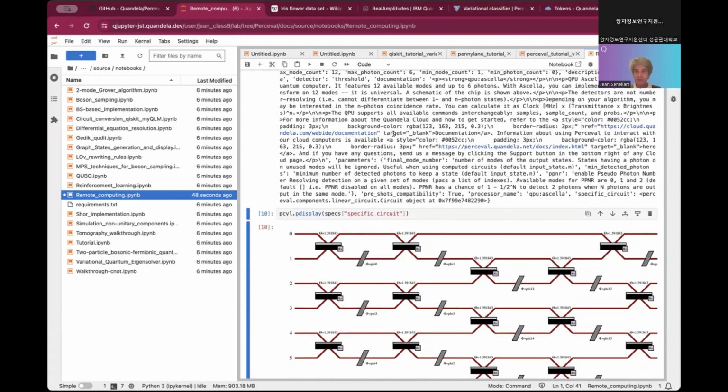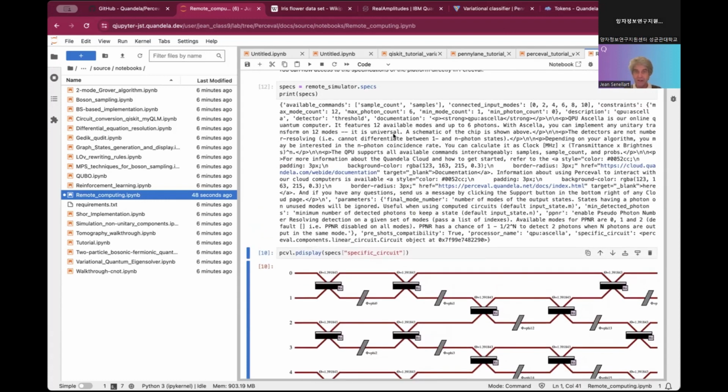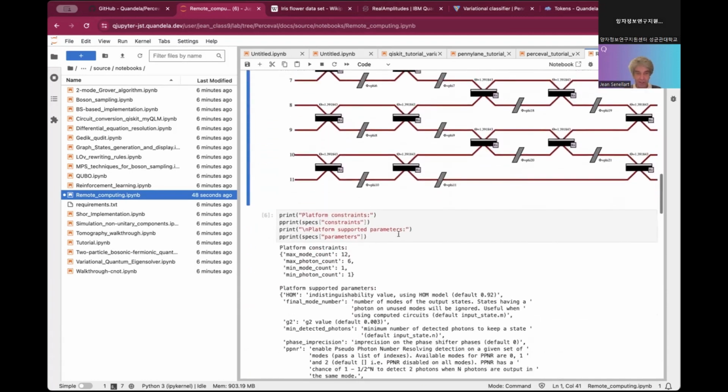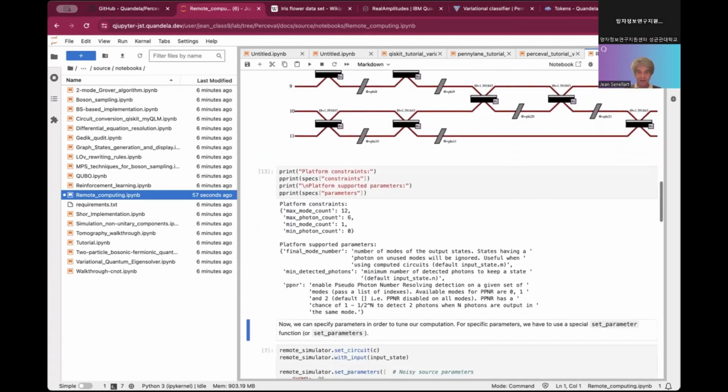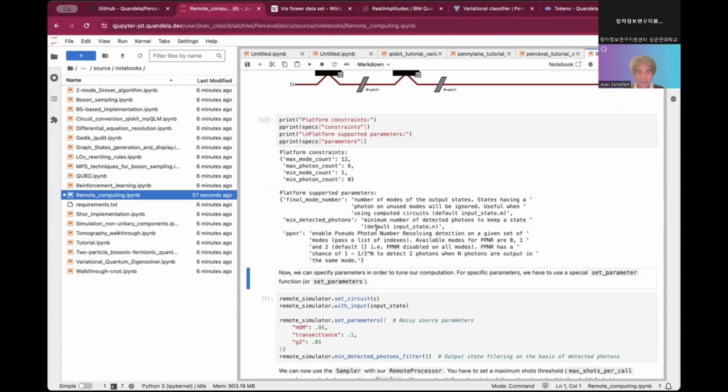I will display my specs. So you see the specs are a bit different. It's not really readable, but we can display them here. So we have the constraint, we have the parameters that you can change: final number, the number of modes that you want to keep, the detected photons, and the pseudo PNR.